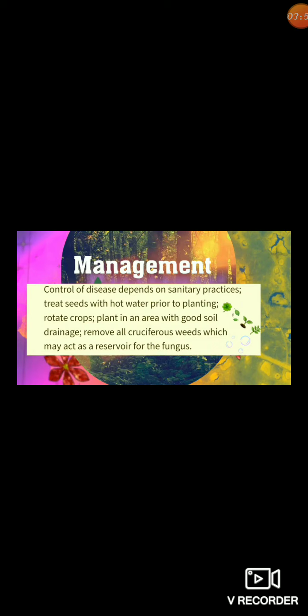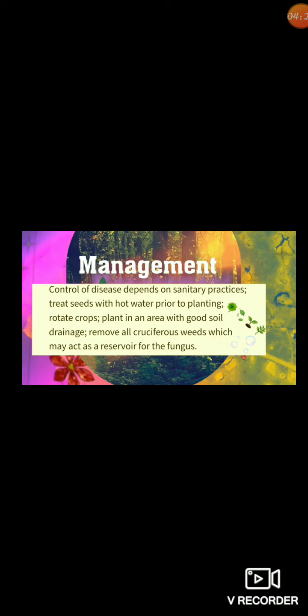As a precaution, if the fungal problem is common, we should not save seed from such a crop for planting in the next season. And we should not compost the infected leaf, fruit, stem and other infected plant parts. We should clean up the garden area if the leaves or stems of the crop are infected with this disease.